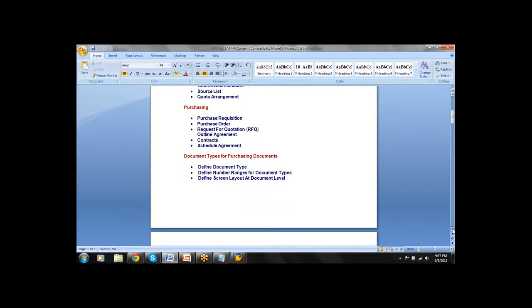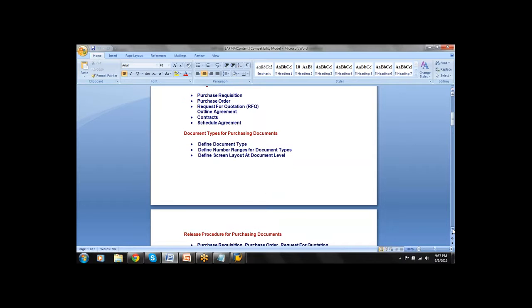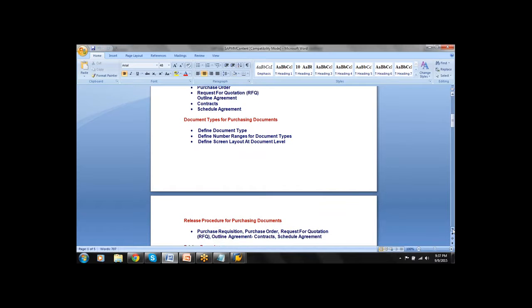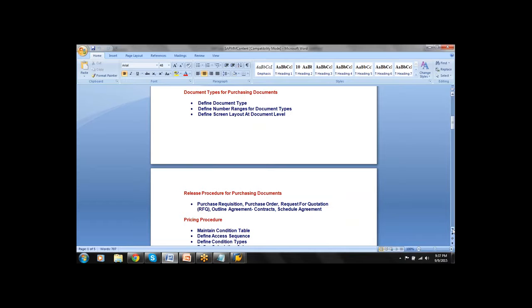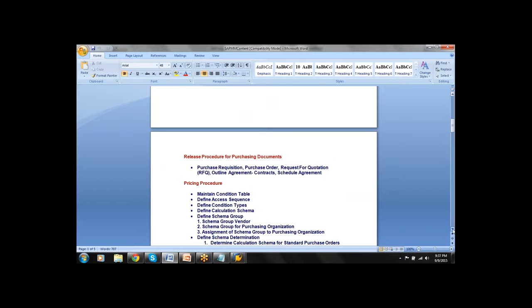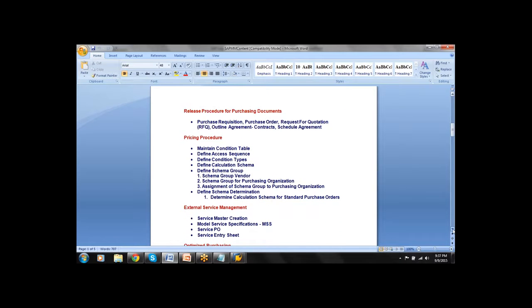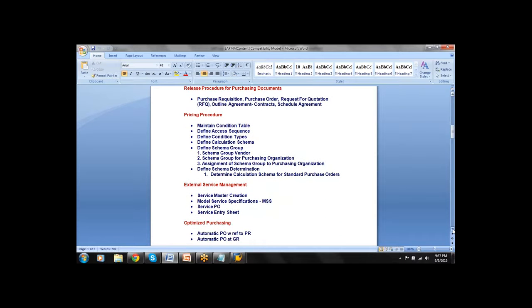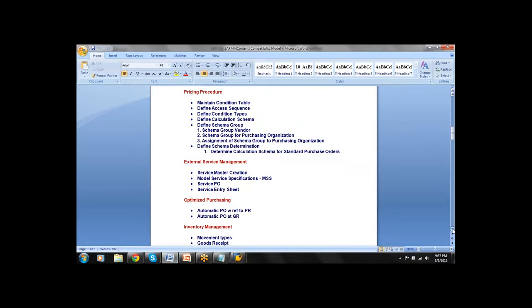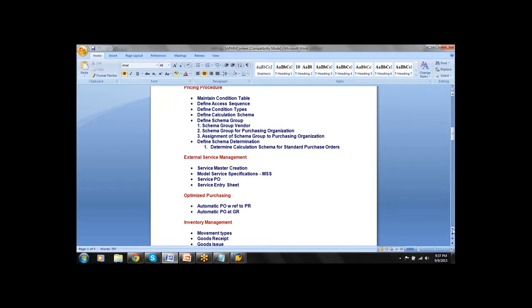Next, transaction data, that is purchasing documents like purchase requisition, purchase order, request for quotation, and contract. Then the background settings of the purchasing documents, that is document number ranges for the purchasing documents. Next, release procedure for purchasing documents, that is nothing but the approval process. How the purchase order approval will take place, that concept comes under release procedure. And next you have the pricing procedure, the configuration settings of our own condition types, if you want to maintain a condition type for a specific vendor.